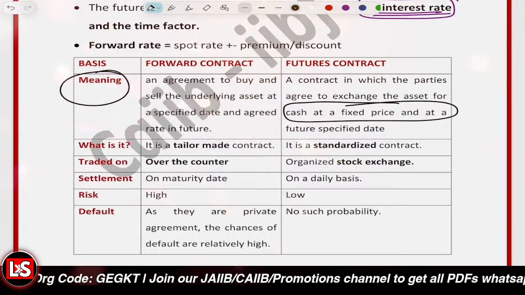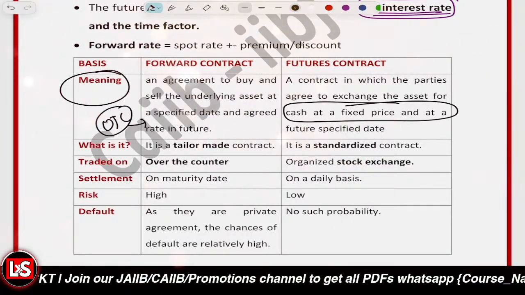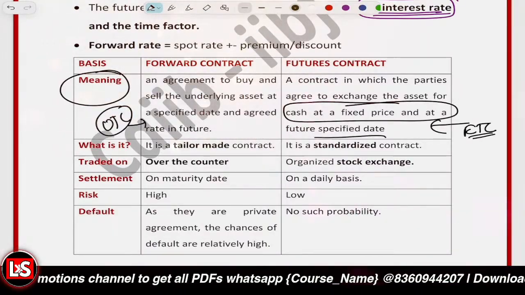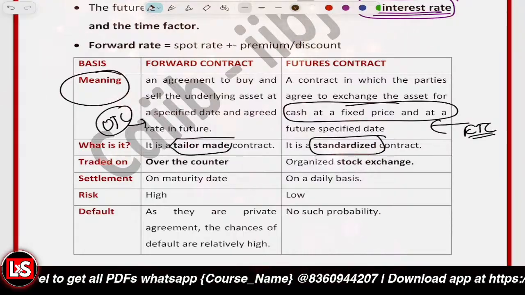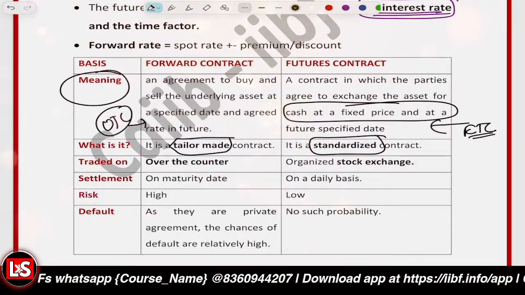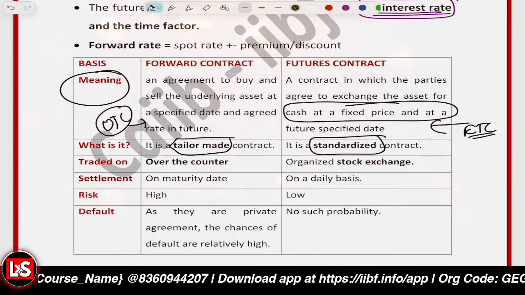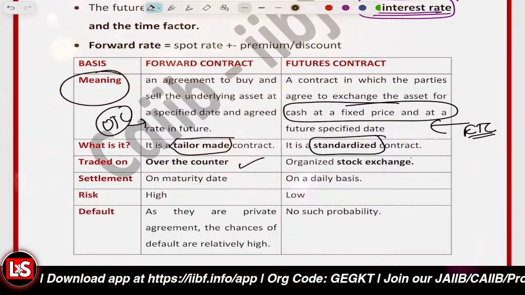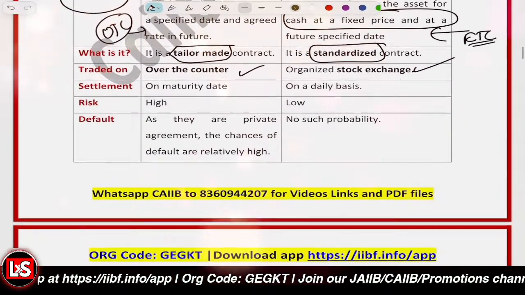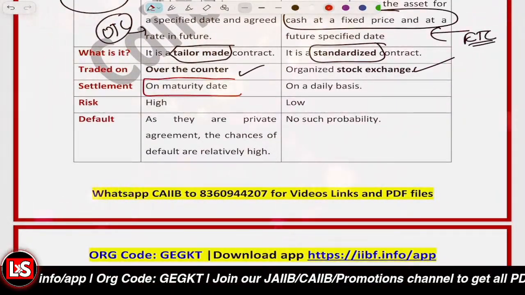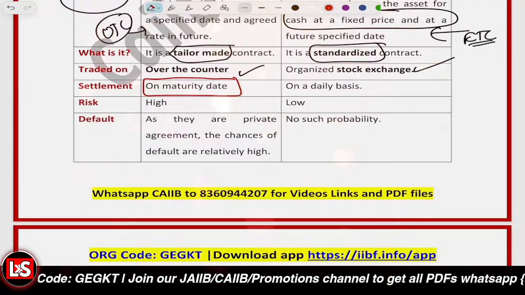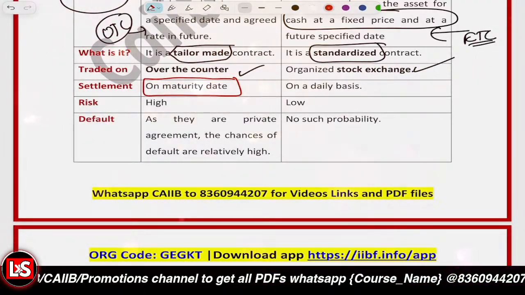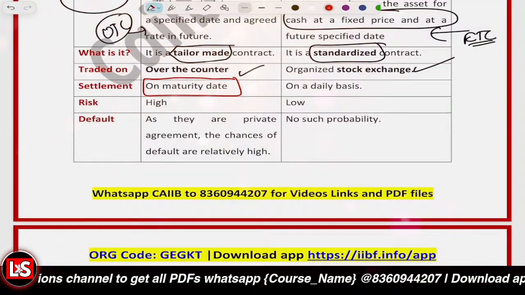So a forward contract is an OTC agreement, and a futures contract is an exchange traded contract, right? Futures are standardized, and forwards are tailor made. Because it is between two parties, you can decide what's better for both of you. So it's tailor made, over the counter, and the settlement date is on the maturity date, because you cannot alter it. Whether the prices are good for you or not, you have to go for those prices only.